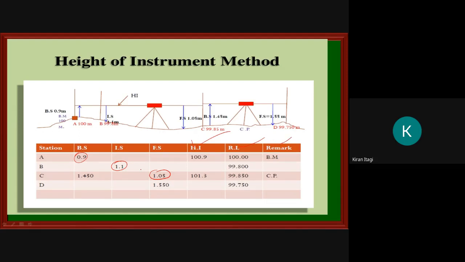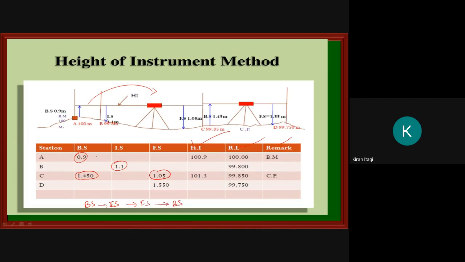Then what I have done? I have shifted my instrument. After shifting the instrument, I have to take the back side first, then intermediate side, then foresight.